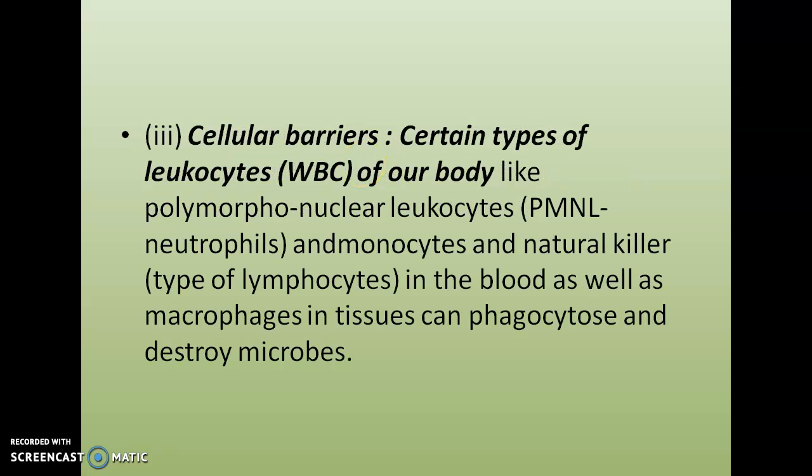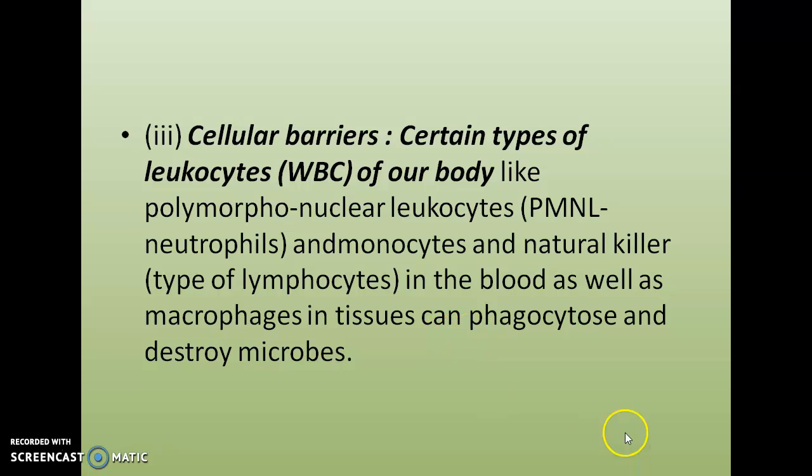Third one, cellular barrier. Cellular barriers means certain types of cells like WBC and PMNL. PMNL means polymorphonuclear leukocytes, and monocytes, NK cells, natural killer cells in the blood, as well as macrophages in tissue, can phagocytose and destroy microbes.